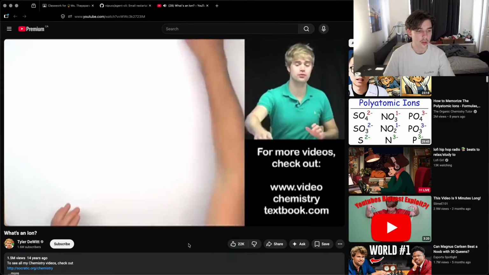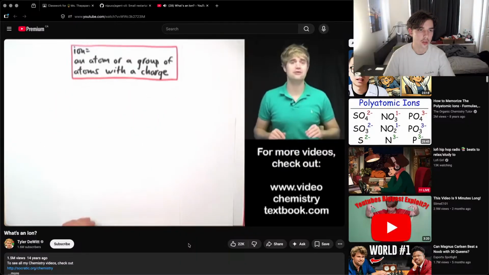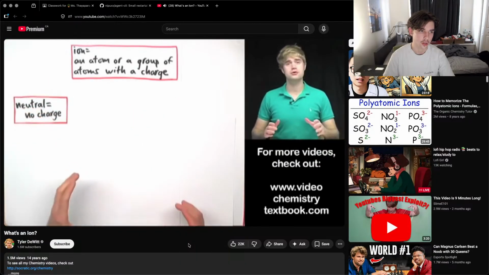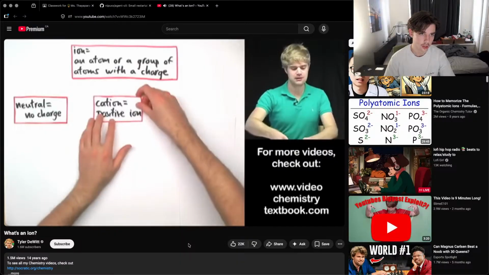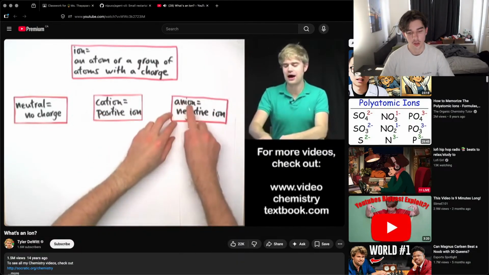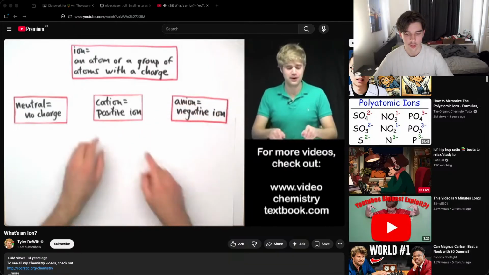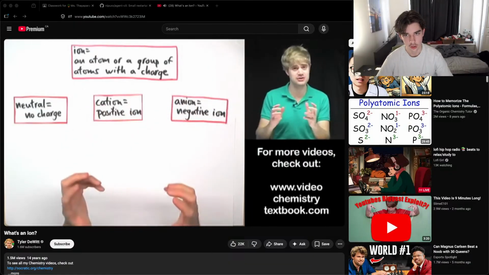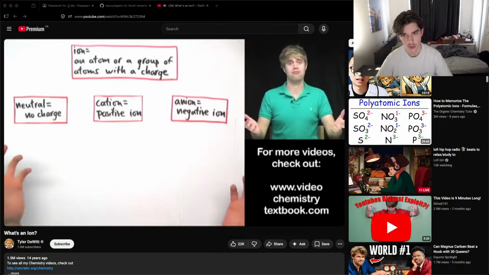Okay, here's just a little bit of vocabulary for review. So an ion is an atom or a group of atoms that have a charge. Now it's possible for an atom to be neutral, which means it has no charge, it means it's not an ion. But if something is an ion, it can be either a cation, which is what we call a positive ion, or it can be an anion, which is a negative ion. Here's the way that I use to remember this. Anion, I think of this as standing for a negative ion. And then cation, you can remember this, it's really cheesy. You can remember this because cats have paws, and a cation is positive. All right, you'll never forget, I swear, you'll never forget.